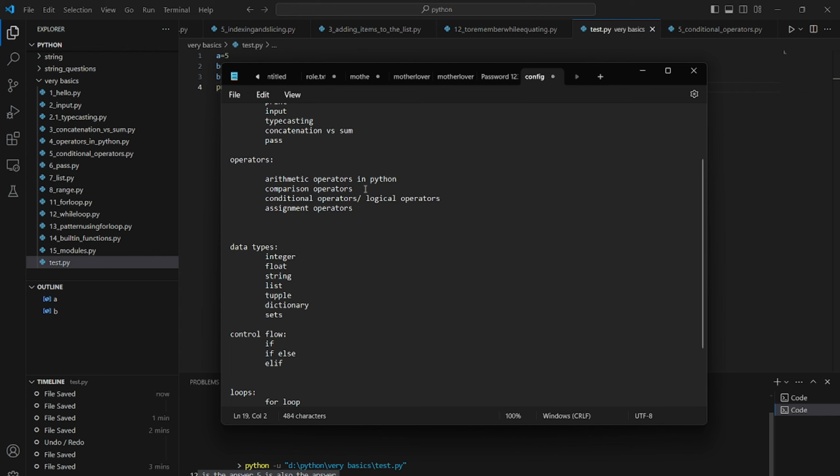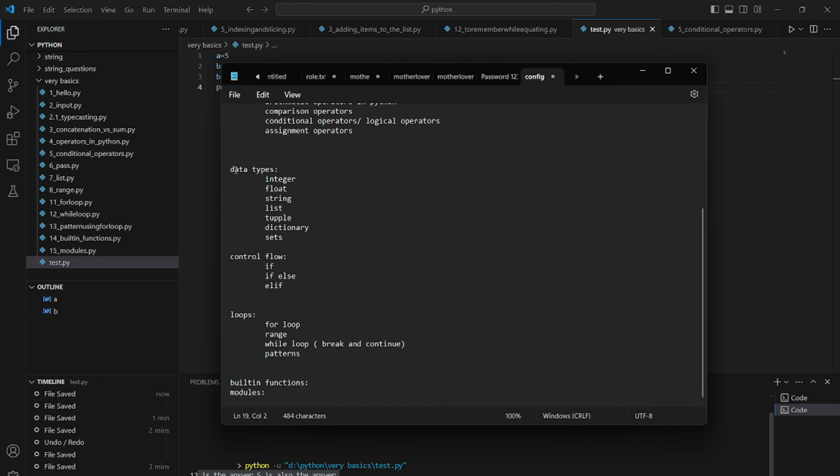Arithmetic operators we have cleared: plus, minus, division and multiply. Comparison operators are greater than, equal to and less than. Conditional operators are and, or and not. And assignment operators are equal to, plus equal to, minus equal to, division equal to, and asterisk equal to. This much we have already cleared. So let's go to the data types then.